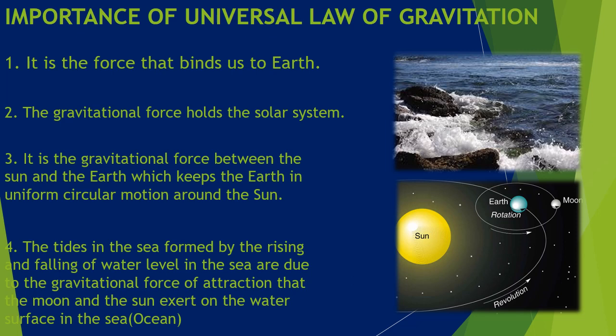So children, Isaac Newton, through his theory of gravitation, gave a satisfactory explanation to many natural phenomena, as I said: motion of planets around the Sun, motion of the Moon around the Earth, and the formation of tides in the sea. And he also explained Kepler's laws of planetary motion. And this universal law of gravitation is used to determine the masses of planets, Sun, Earth, and Moon accurately. It helps in discovering new stars and planets.